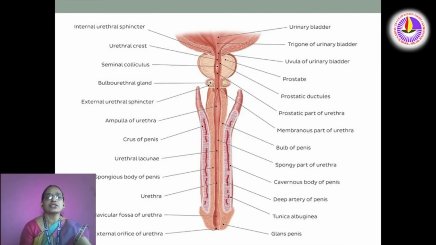Now let us see its structure. Here urinary bladder.